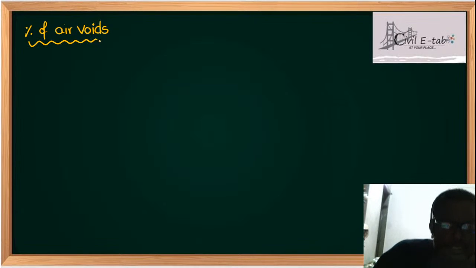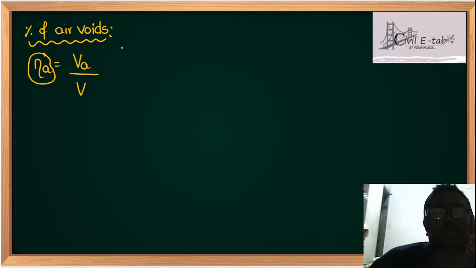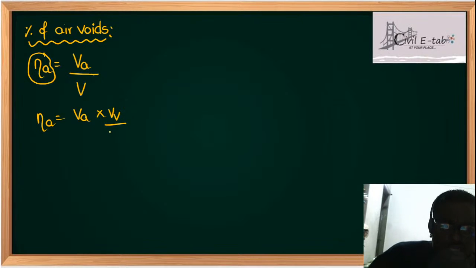Coming to the percentage of air voids, it is defined as n_a, which is equal to volume of air to the total volume. So what I will do is n_a can be multiplied with volume of voids on the numerator as well as on the denominator.